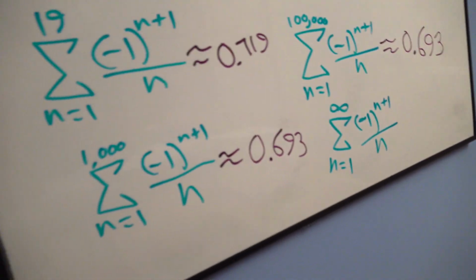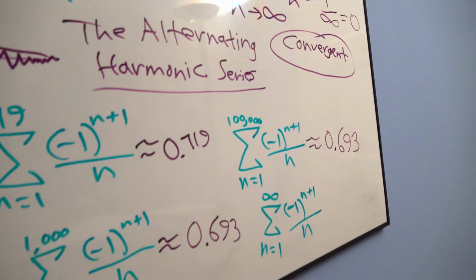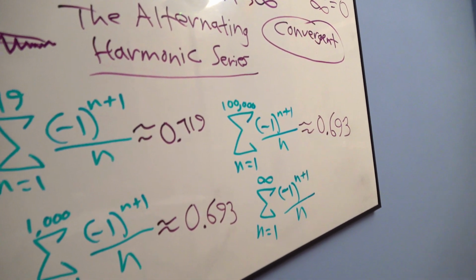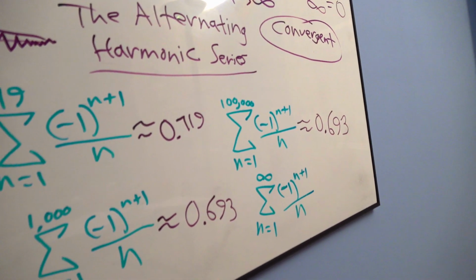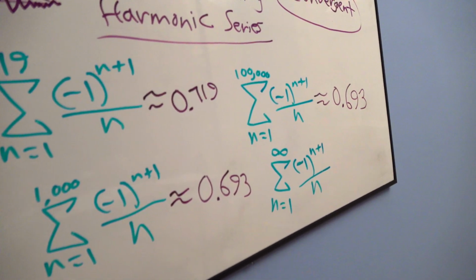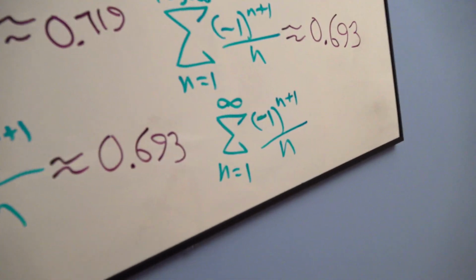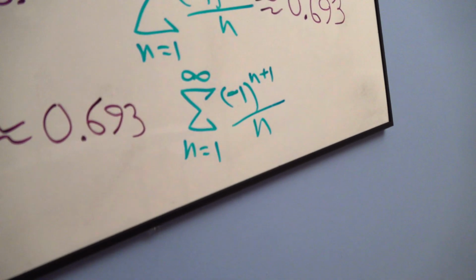I got 0.693 also. So wait a minute. By 1,000 I was here. By 100,000 I was there. That's a pretty good indication it was convergent, but you can't always assume, right? But look at that. Not any difference for the first 3 decimal places right there. So now if you go to infinity, okay, Excel can't do that.